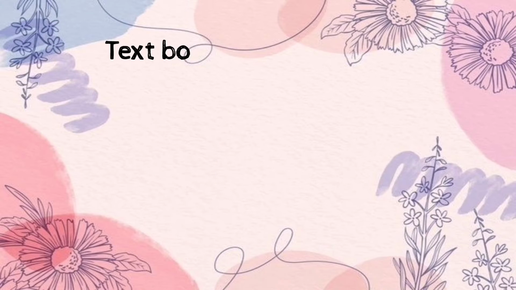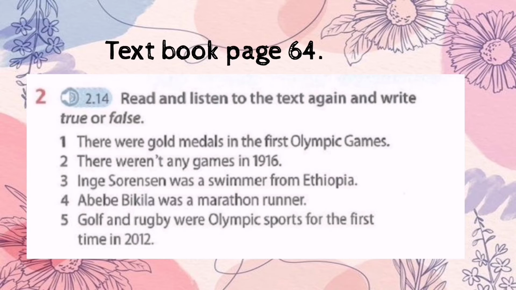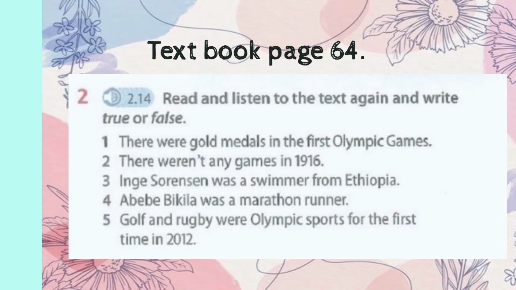Now let's do exercise in your textbook on page 64. Read and listen to the text again and write true or false. Number 1, there were gold medals in the first Olympic Games. Number 2, there weren't any games in 1916. Number 3, Inge Sørensen was a swimmer from Ethiopia. Number 4, Abebe Bikila was a marathon runner. Number 5, golf and rugby were Olympic sports for the first time in 2012.